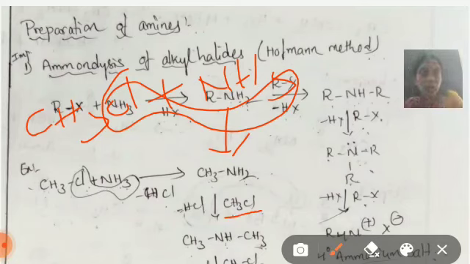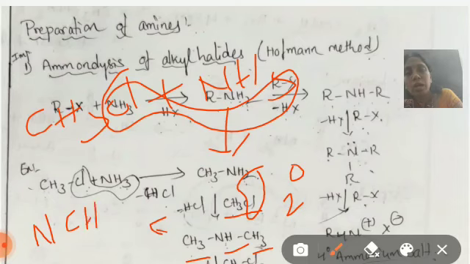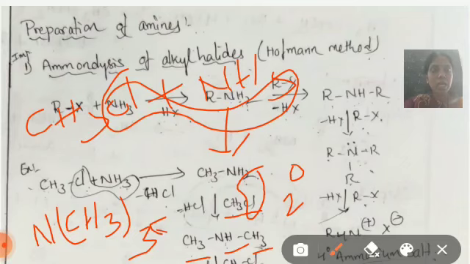This methyl chloride reacts with methylamine, with removal of HCl, and is converted to dimethylamine. Dimethylamine is also called a secondary amine. This dimethylamine reacts with another molecule of methyl chloride and is converted to trimethylamine. This reaction is called the Hofmann method. In this method, primary, secondary and tertiary alkyl amines are prepared.